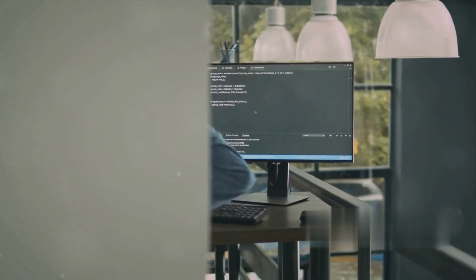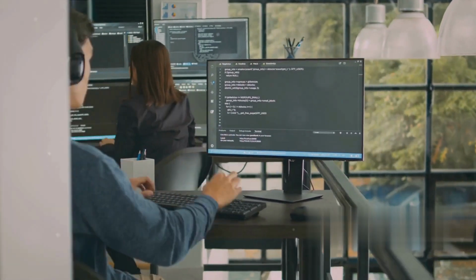Let's do a quick recap of the fascinating process we've just discussed. We started with the crucial first step, drafting a storyboard. This is where you sketch out your ideas and visualize the storyline of your animation. This helps to give your project direction and provides a framework for your animation.